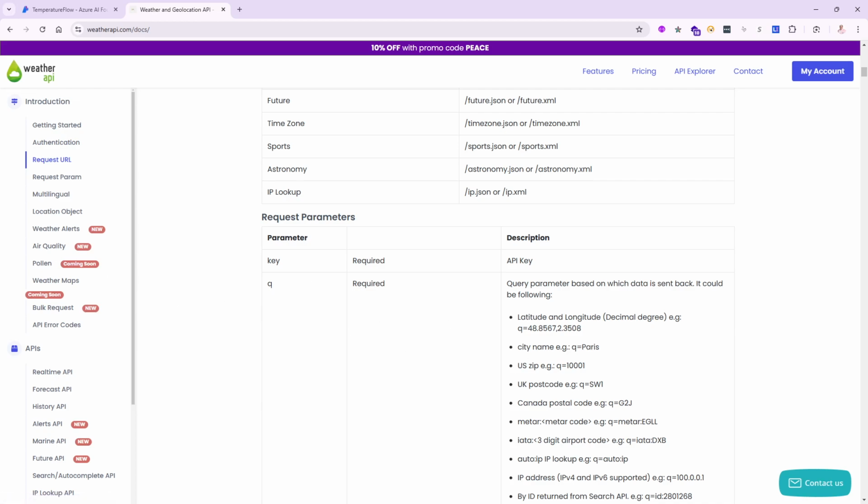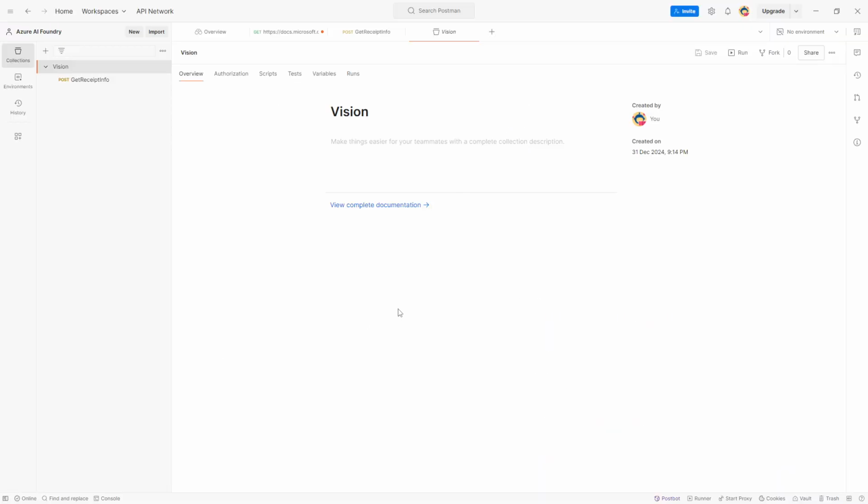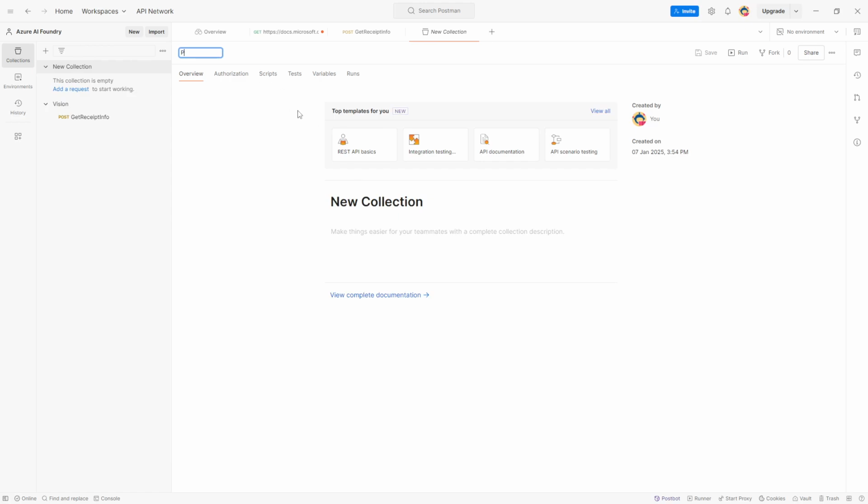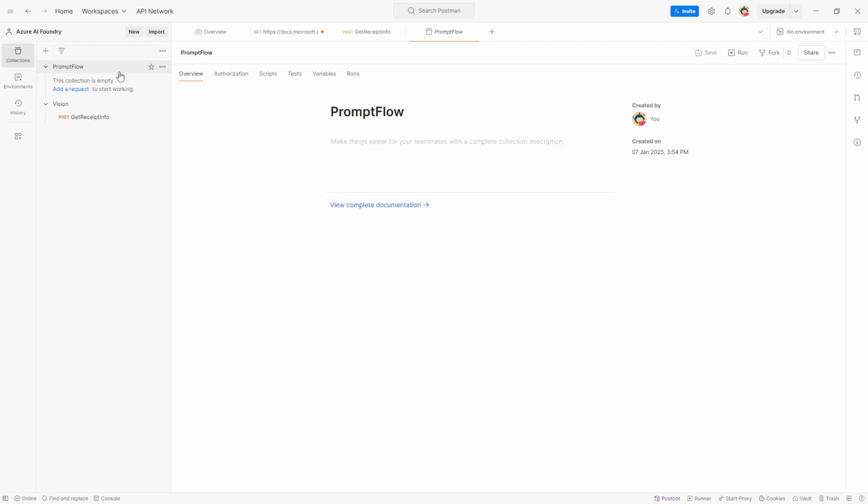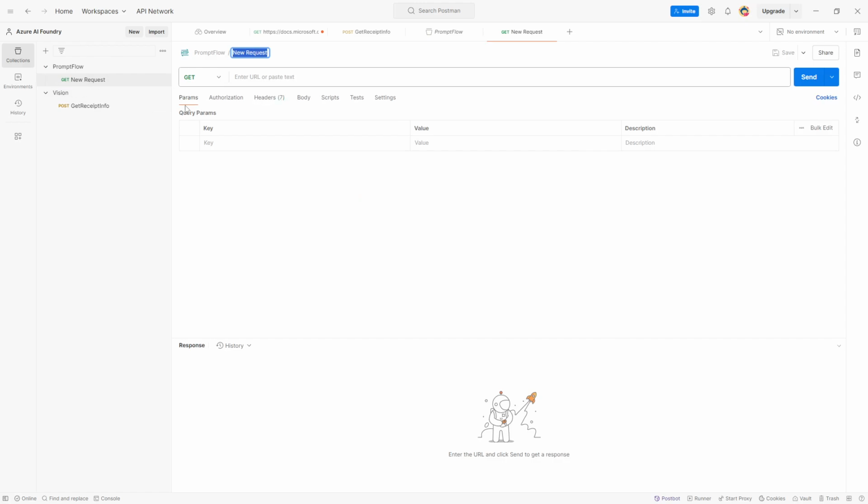All right, let's go ahead and try it out first, before we do any function calling, in Postman or Fiddler or curl, just to make sure that this is working just fine. All right, I started Postman on my machine. Let me go ahead here to Azure AI Foundry. This is my workspace. I'm going to create a new collection, and we'll call it PromptFlow, just to be organized and keep everything separate from everything else. And that is my collection PromptFlow, and I'm going to start the first request.